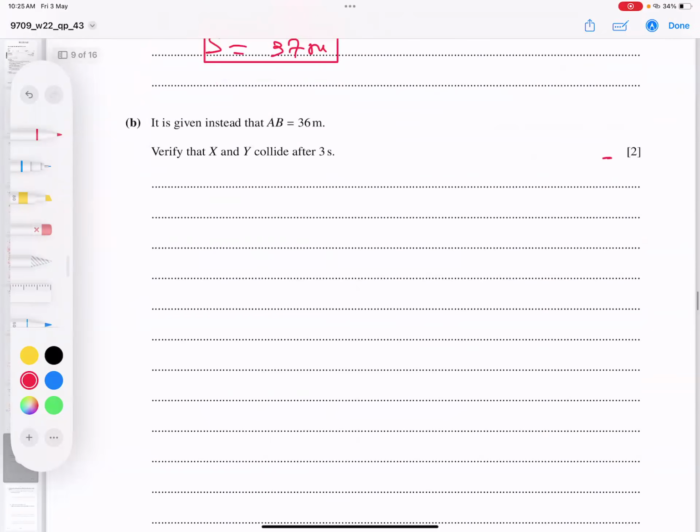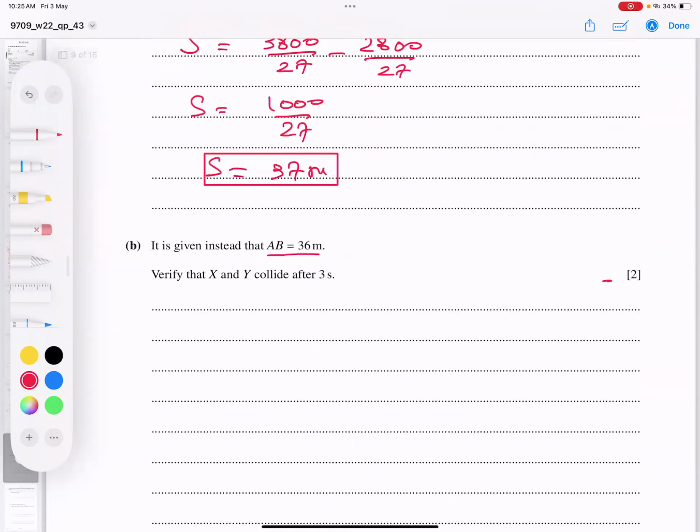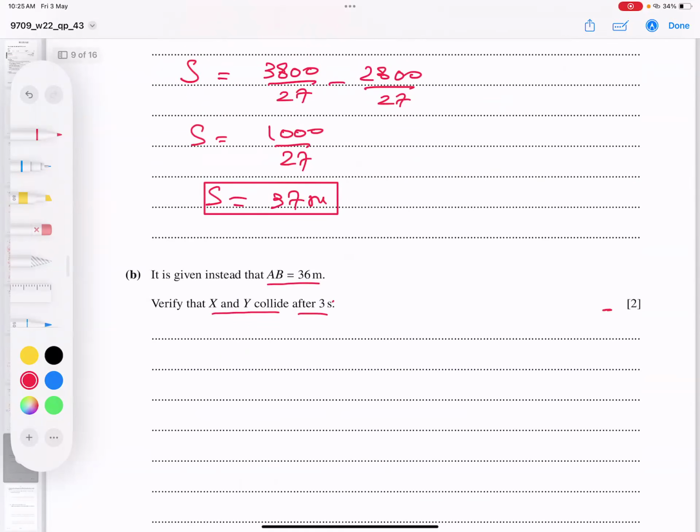Part B says that AB is 36 meters. This distance is 36 meters. Verify that X and Y collide after 3 seconds. Yes, students, we have two methods, but the best method is what? I have to confirm that at 3 seconds, when they collide, the distance between them is 36.